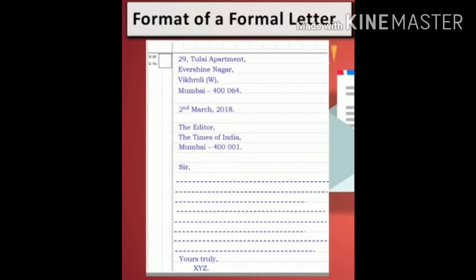Now, last and the third paragraph. Sum up the letter with a polite wish, idea, suggestion, or an appeal or request for action to improve the situation. After writing the closing paragraph, drop a line and then write the complimentary close or subscription.